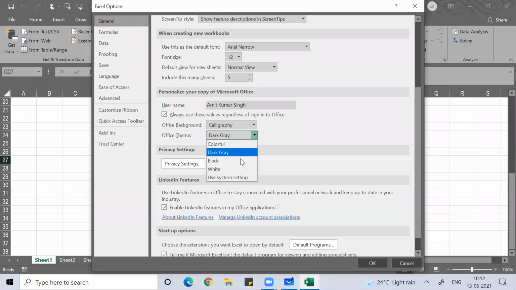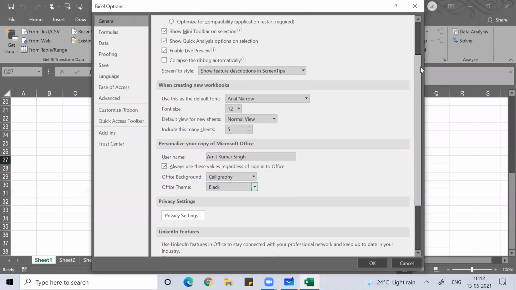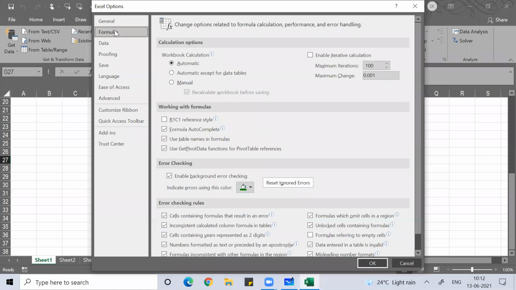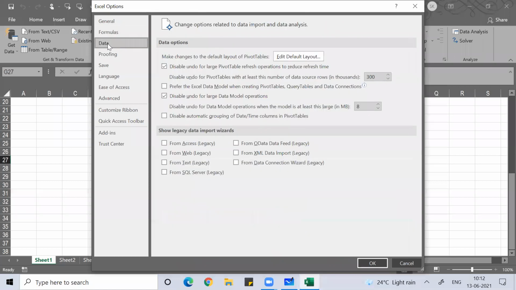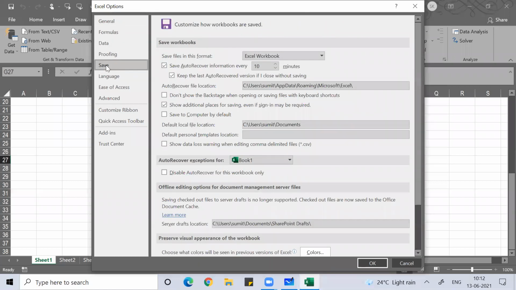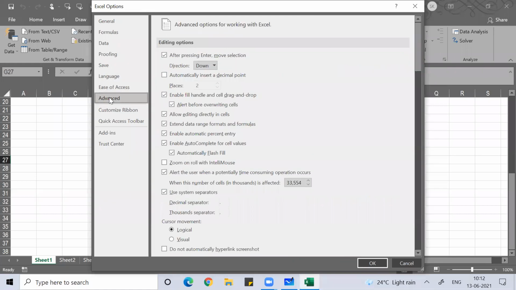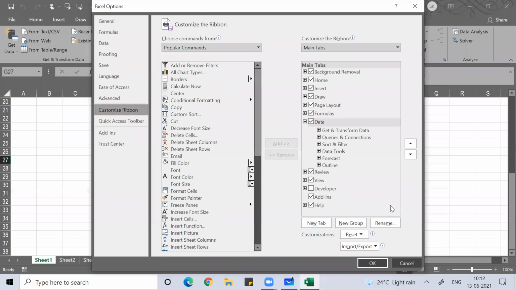Okay, everyone, I hope you understood. So we have discussed them. These are all self-explanatory. You can spend some time under Excel options: General, Formula, Data. All these are very much self-explanatory. Proofing, Language, Ease of Access, Advanced, Customize Ribbon. Under Customize Ribbon, if the Developer tab is not ticked, you can click on the Developer tab. For writing macros, we need the Developer tab.